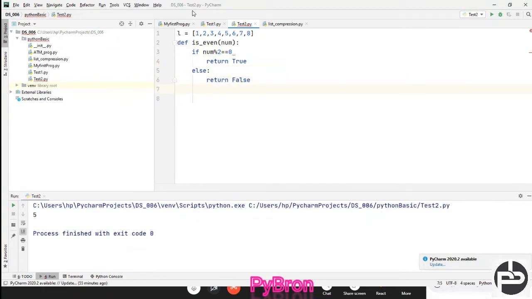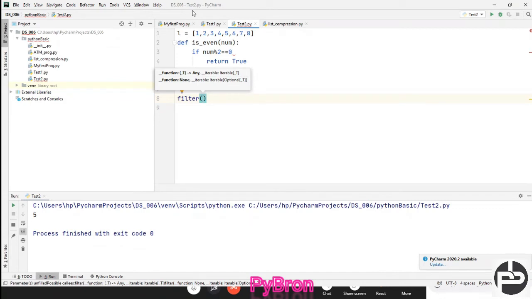Now try to understand the concept. I'm going to call the filter function. The filter function will take two arguments: one is the function, and the other is a list or sequence.